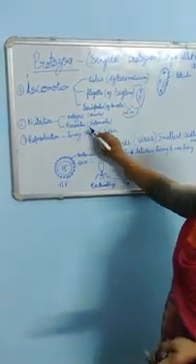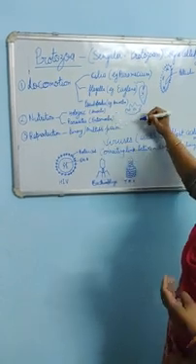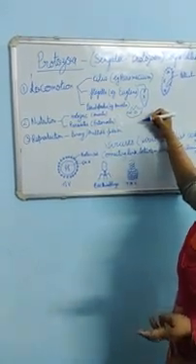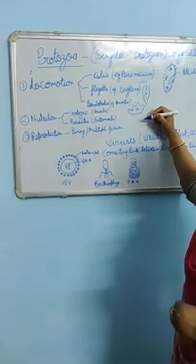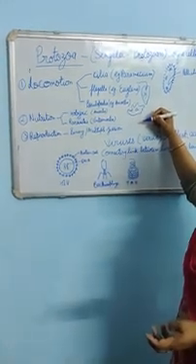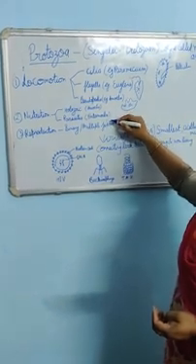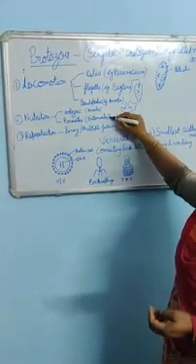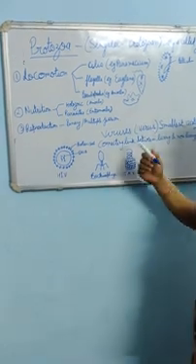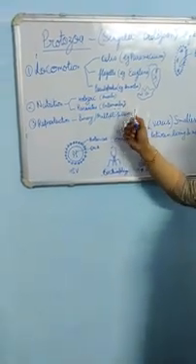Or they are parasites, meaning they live in the body of another living organism or take food from its body, which is known as the host, like Entamoeba. It is a disease-causing protozoan that is present in the body of human beings.